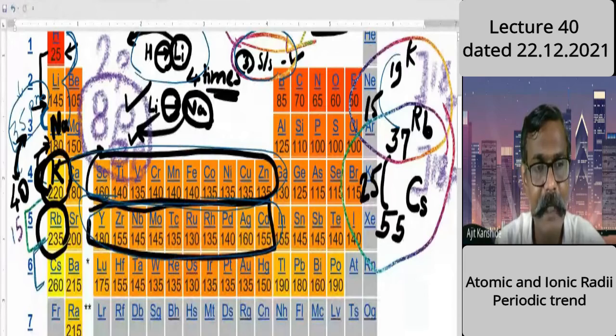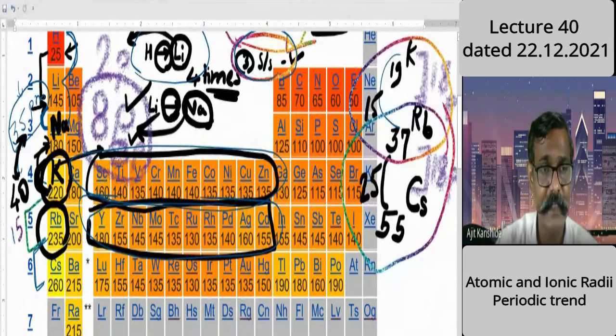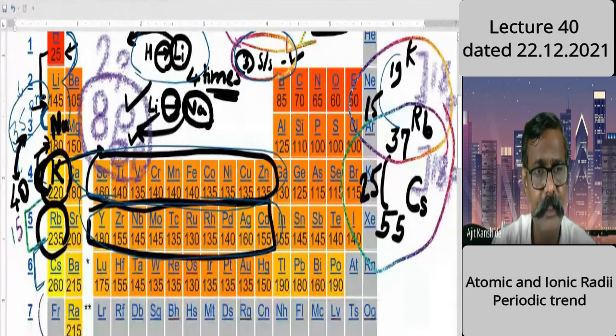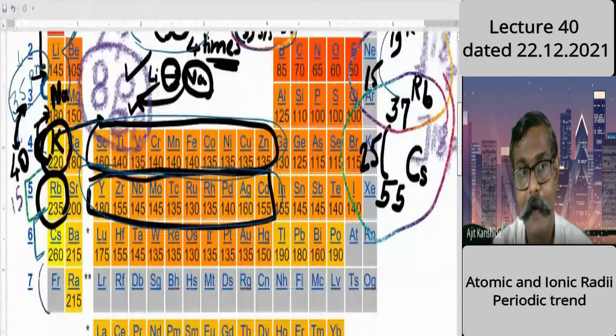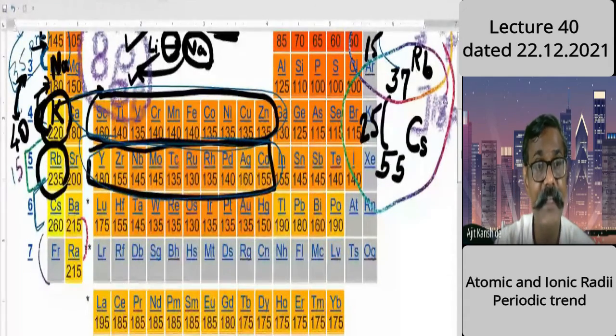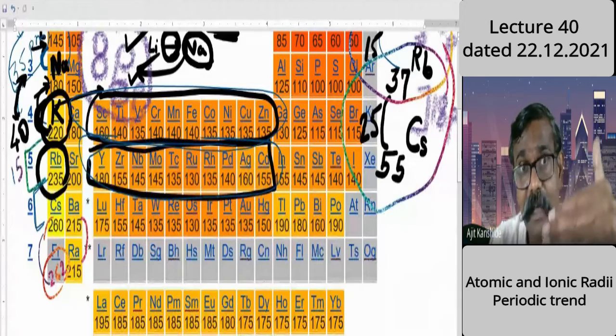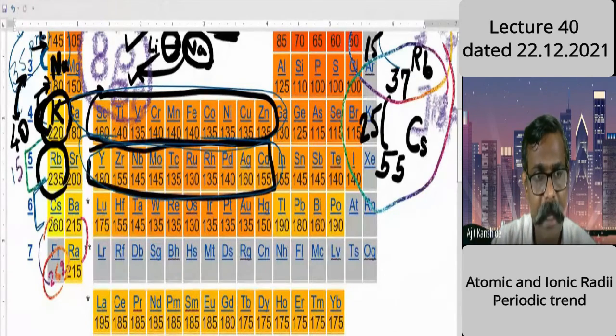For francium, they have not given the size as such, but it will be nearly the same here, because f orbital electrons come. Barium and radium sizes they have given, so the size will be about 262 or 263, nearly the same. A little increase is there, because of the f orbitals.